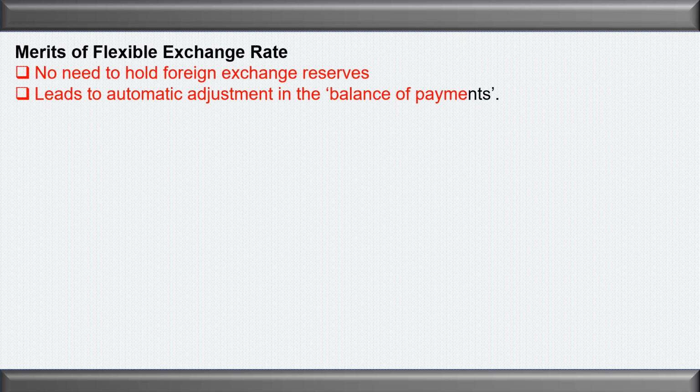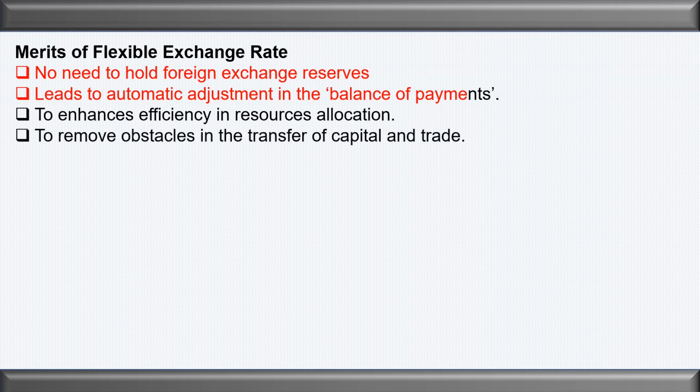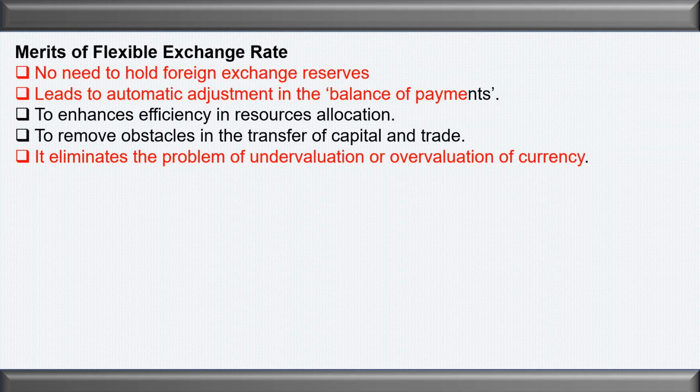When I say automatic, it means that the adverse and the surplus effect of the balance of payment will be rectified on its own by the market forces. The next is it enhances the efficiency of resource allocation. Next is it removes obstacles in the transfer of capital and trade. The next is it eliminates the problem of undervaluation and overvaluation of currency. Remember one thing, in the case of the fixed exchange rate system, there is a possibility of undervaluation and overvaluation.